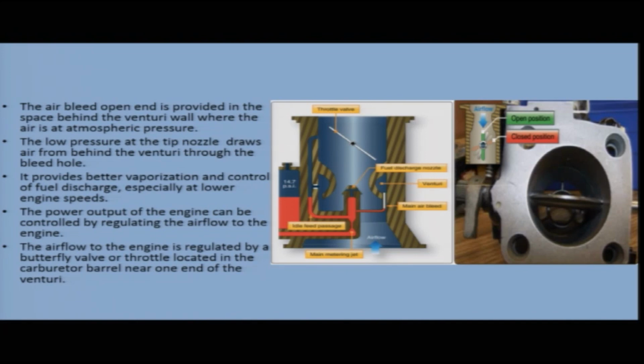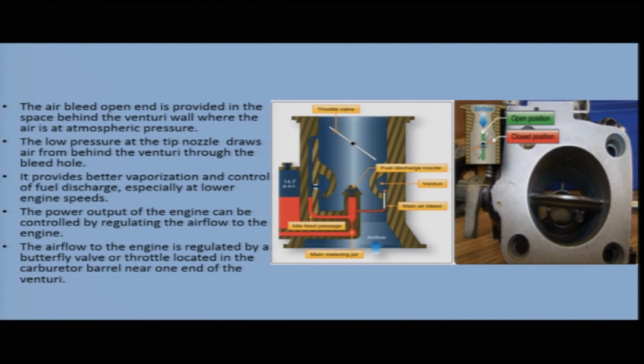So, here in the diagram, you can see that this is your main discharge nozzle and this is your main air bleed. An air bleed passage is provided and this is opened at a space behind the venturi where you have atmospheric pressure. So, the low pressure at the tip of the nozzle draws air from behind the venturi through the bleed hole.